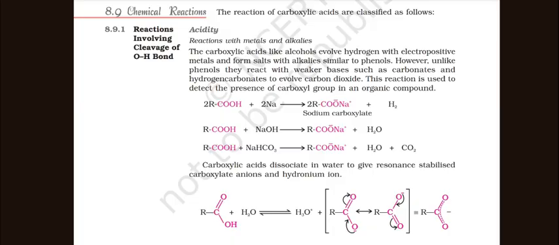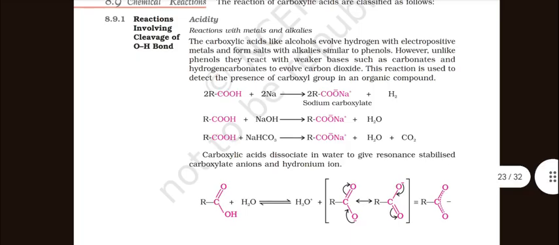Chemical reactions. The reactions of carboxylic acids are classified as follows. Reactions involving cleavage of the O-H bond, acidity. Reaction with metals and alkalis. Carboxylic acids, like alcohols, evolve hydrogen with electropositive metals and form salts with alkalis, similar to phenol. However, unlike phenol, they react with weaker bases such as carbonates and hydrogencarbonates to evolve carbon dioxide. This reaction is used to detect the presence of a carboxyl group in an organic compound.